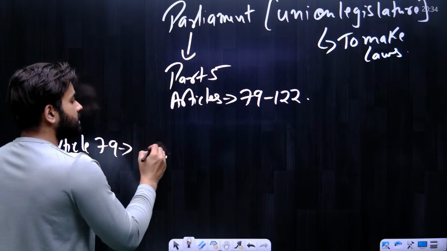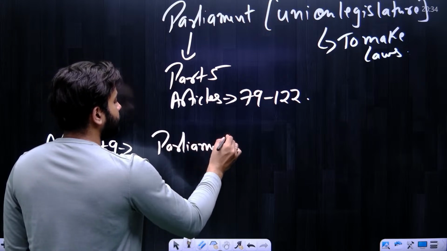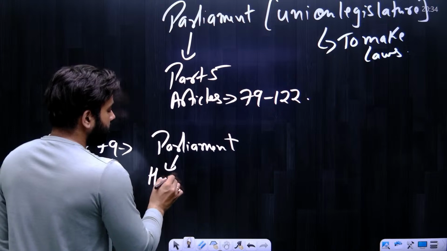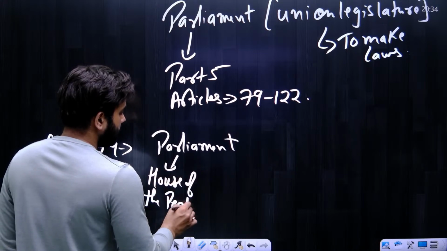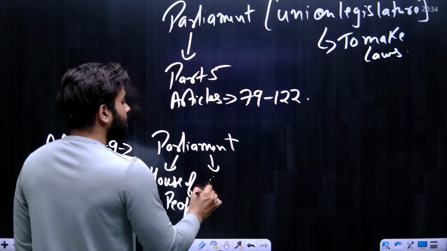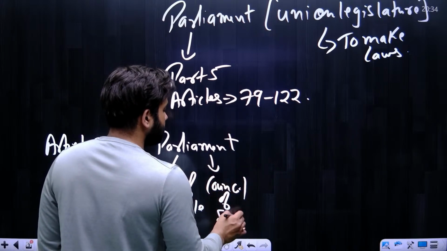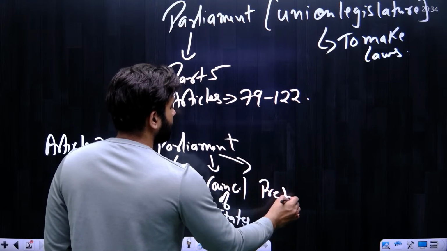Article 79 says that the Parliament of India shall consist of three. The first is the House of the People. The second is Council of States. And the third is the President.